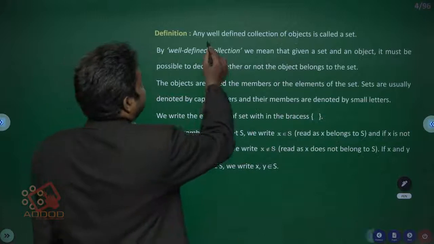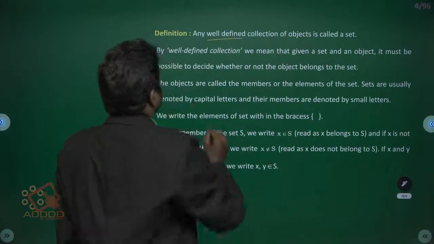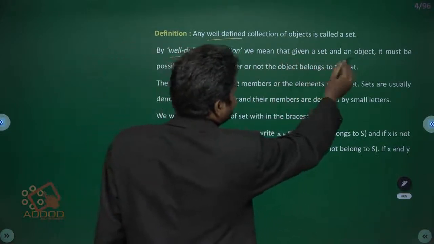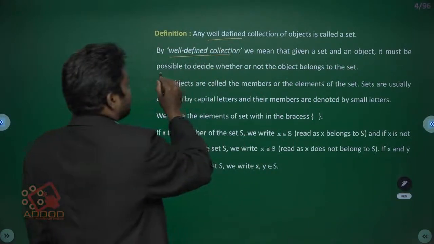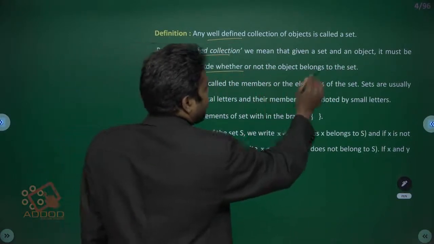A well-defined collection of objects is called a set. By well-defined collection, we mean that given a set and an object, it must be possible to decide whether or not the object belongs to the set.